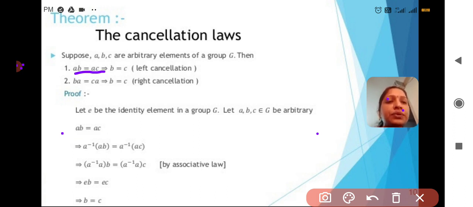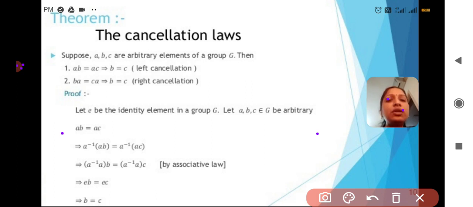Since G is a group, by associative law we can write (A inverse A) B is equal to (A inverse A) C.